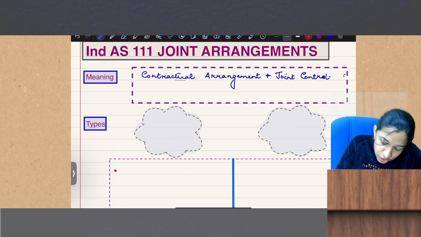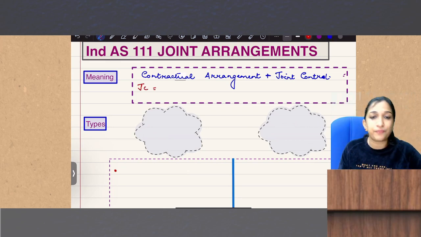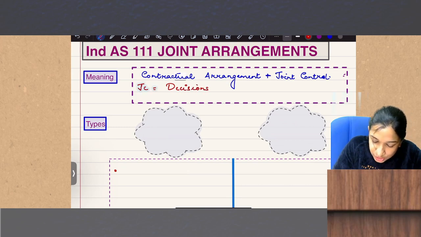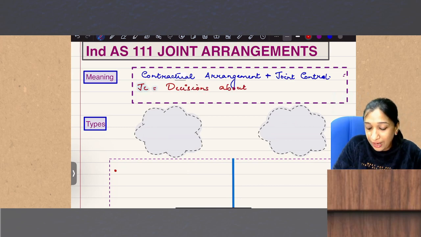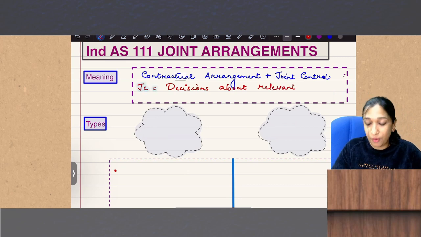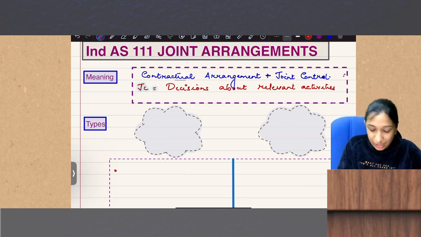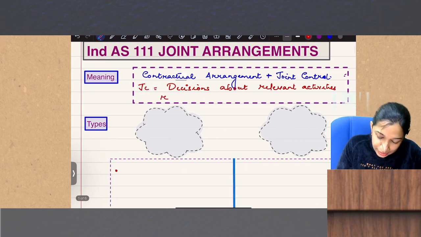So what is this joint control? JC. There is joint control when decisions about relevant activities require unanimous consent.